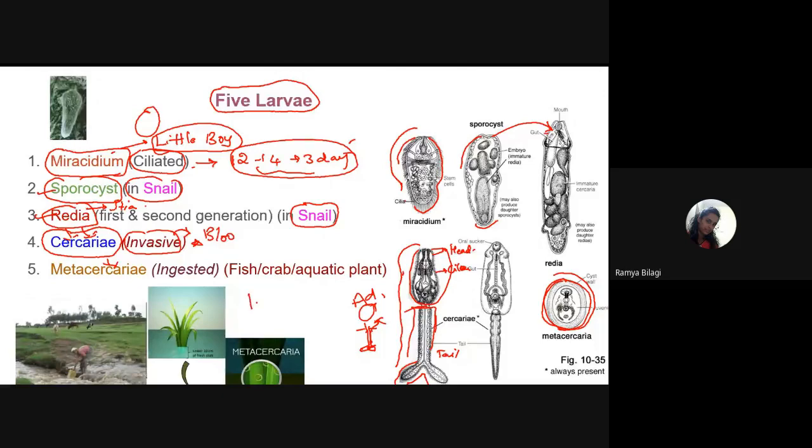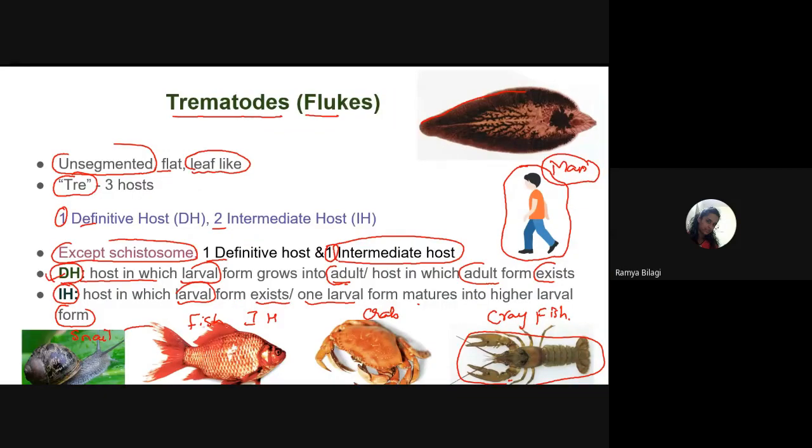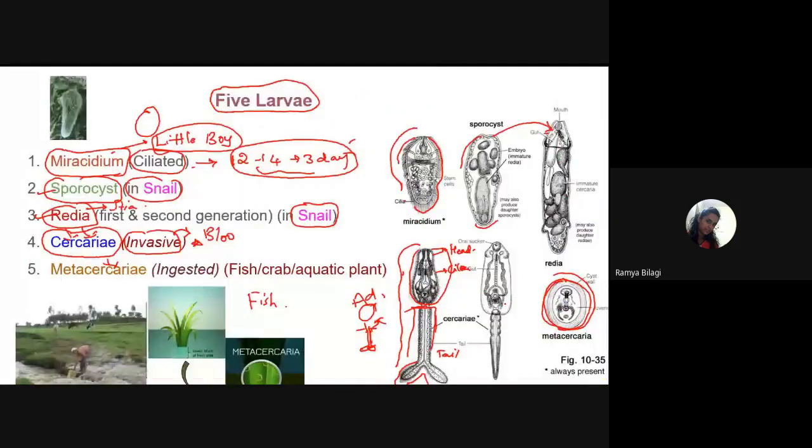And where will this metacercariae reside? It will reside in the fish. I showed you in the first slide itself, no? If you remember, it will reside in the fish, or it may reside in the crab, or in the crayfish. These are all the favorite secondary hosts in which this metacercariae will reside. And very important, this metacercariae may even live in aquatic plants. So remember this.